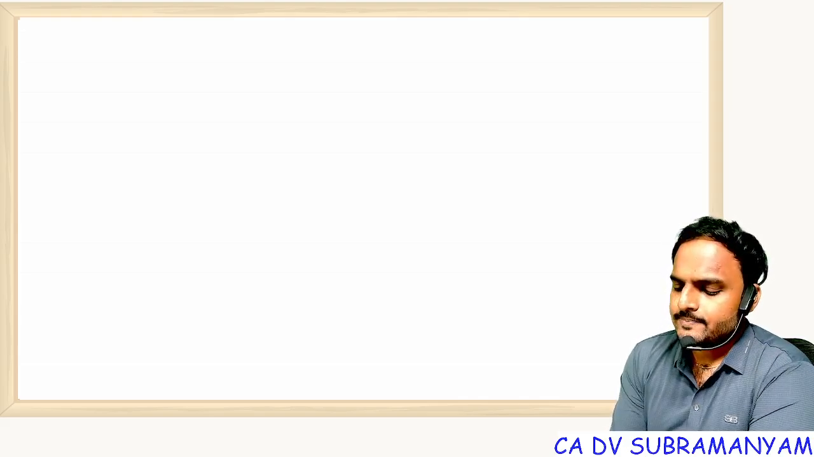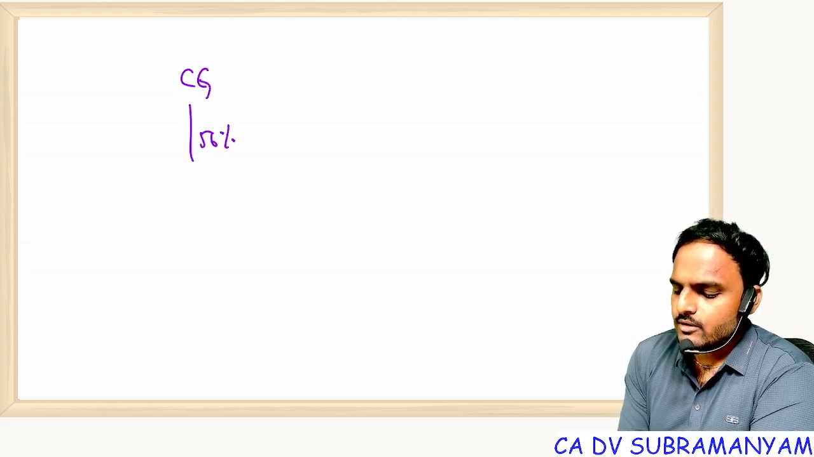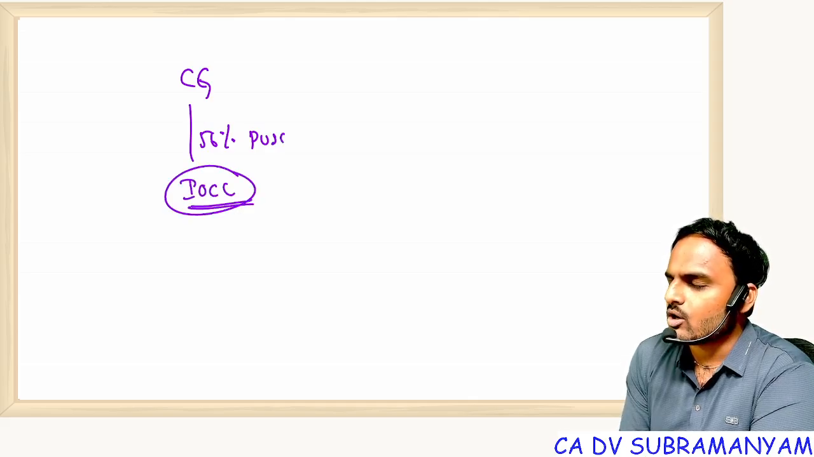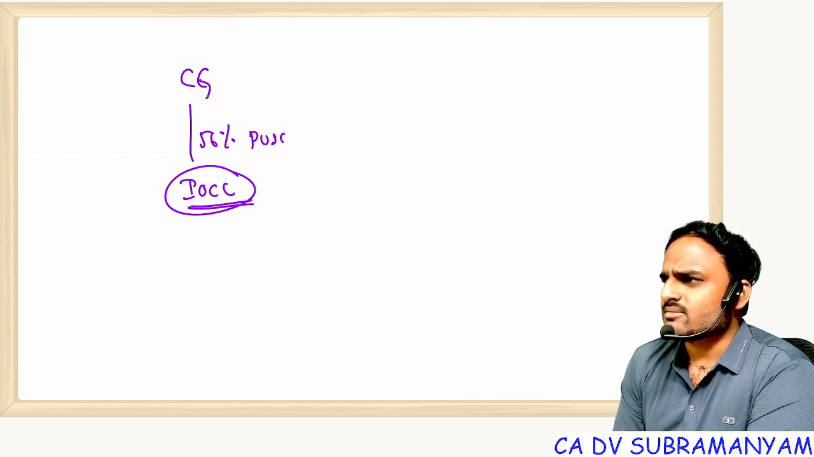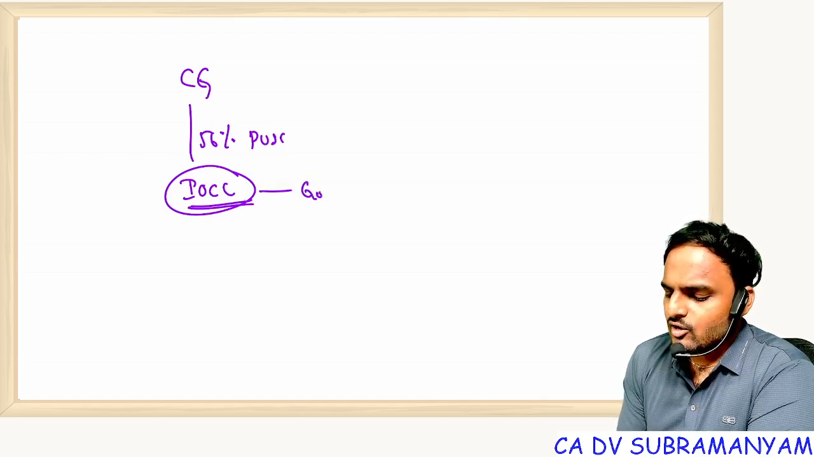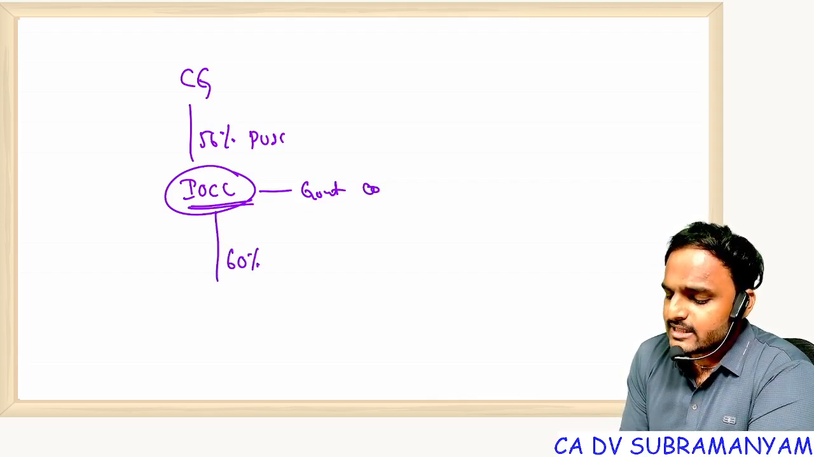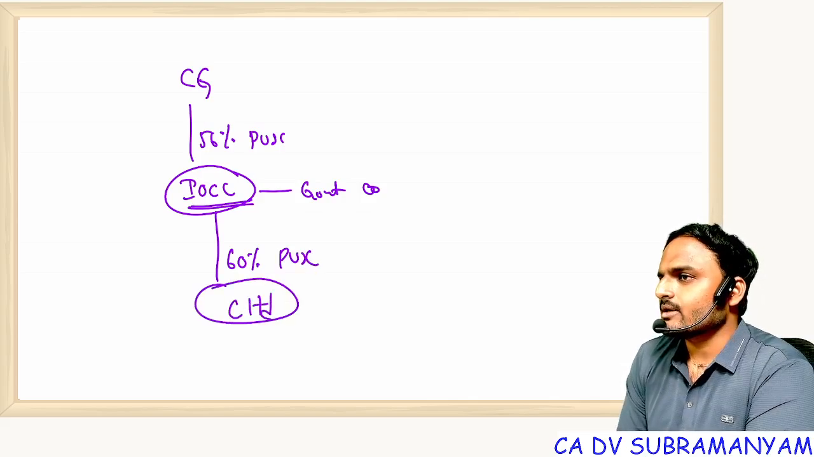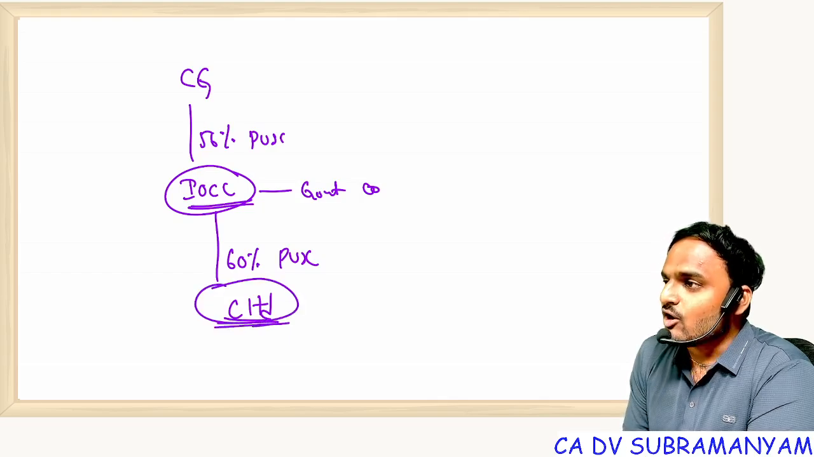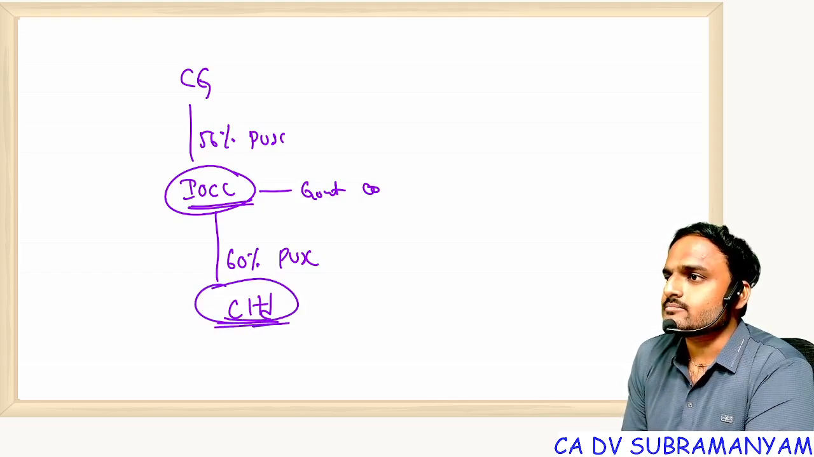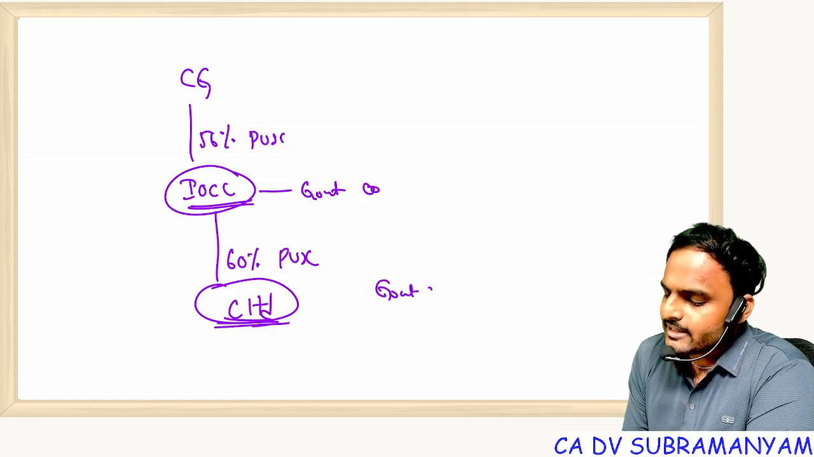Now answer carefully. Suppose central government is holding 56% of paid up share capital in IOC. Now whether IOCL is a government company or not a government company? Answer me. Yes, it's a government company. Correct. IOCL is holding 60% of paid up share capital in C Limited. Now tell me whether C Limited is a government company or not a government company. Yes, obviously government company. Why?